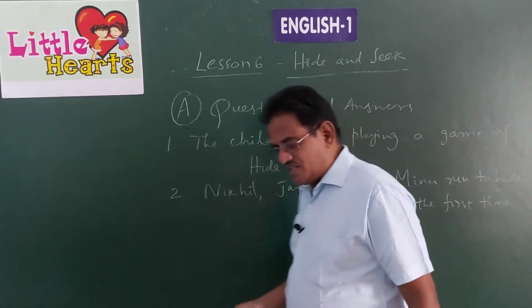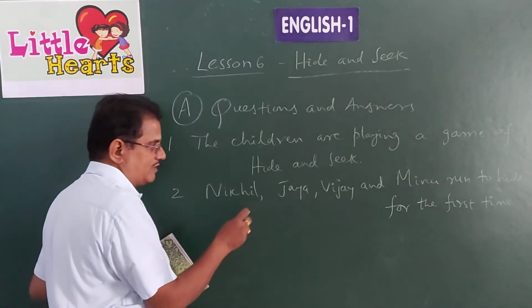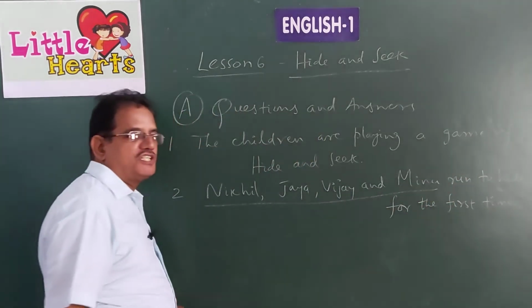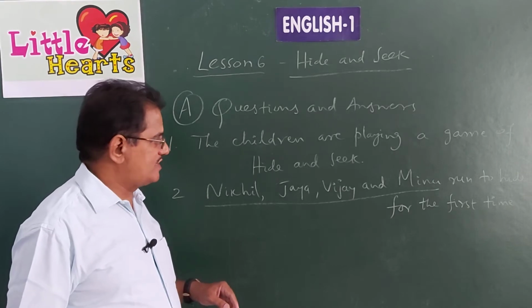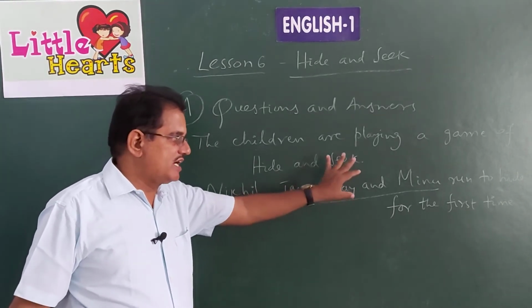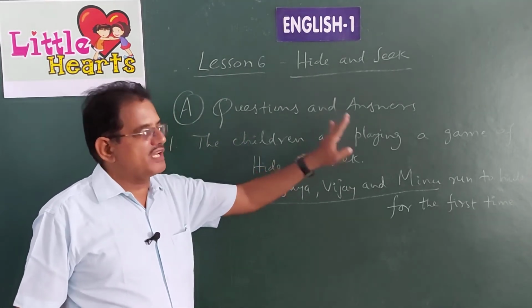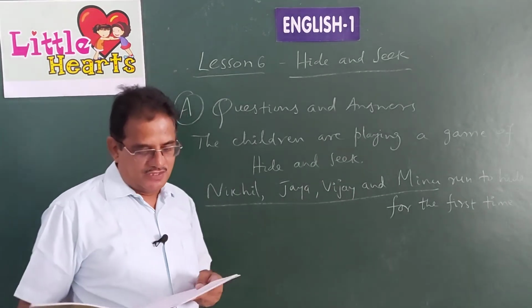You can see very easily you can write the answer children. Just in the place of the word who in the question, you write these 4 words. A remaining part is there in the question itself. This is how you have to learn the way of writing answers for different questions. You have to write up to here, there in the place of the word who in the question, and remaining you can copy from the question directly. Run to hide for the first time.